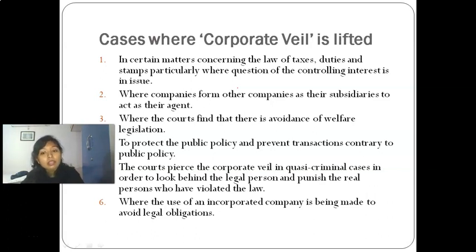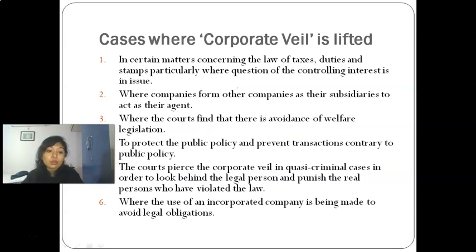Or if the company or any person in the company is involved in any criminal case, then in order to look behind that legal person and punish the real person who has conducted the offense, the corporate veil is lifted.